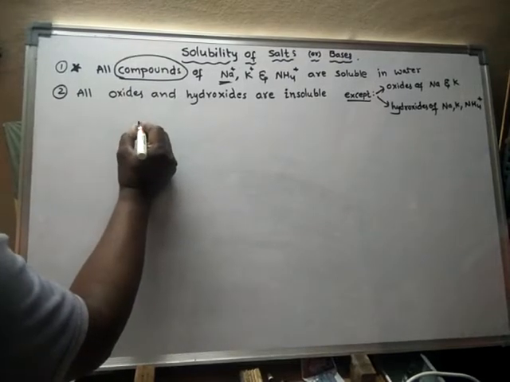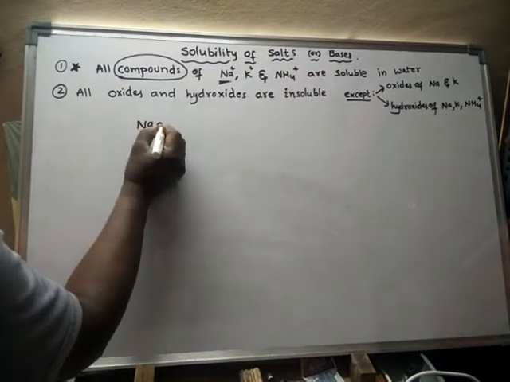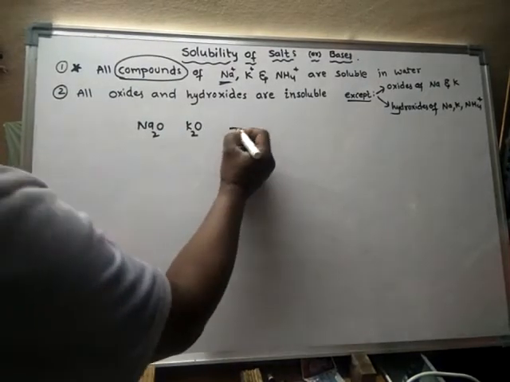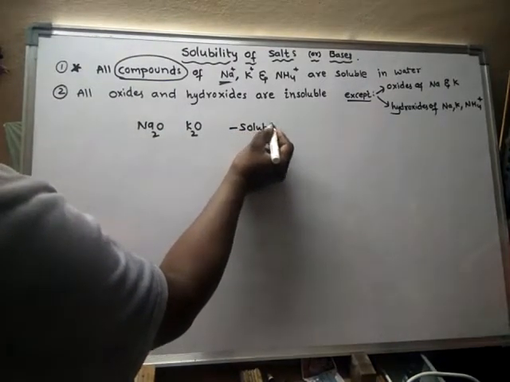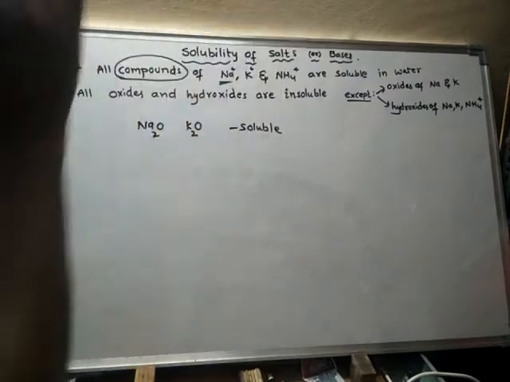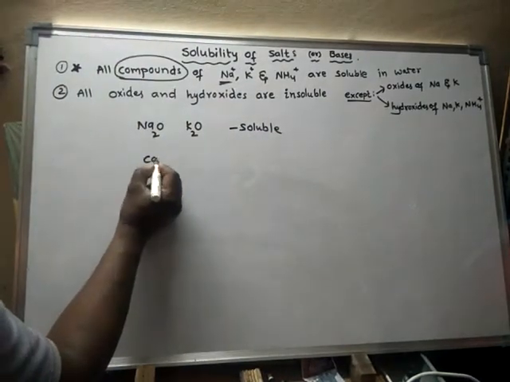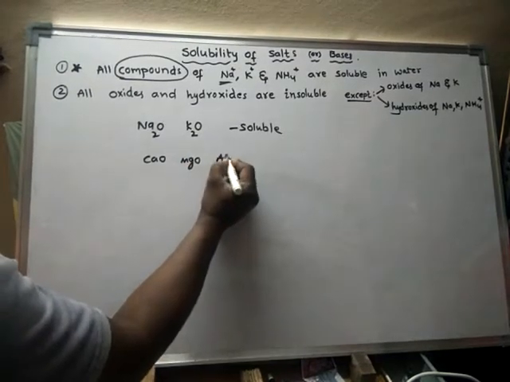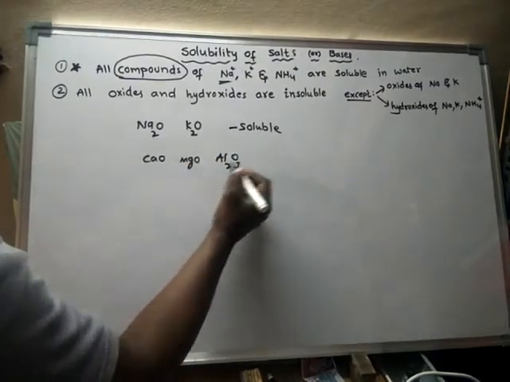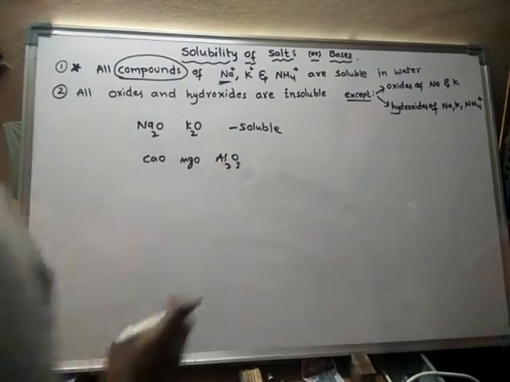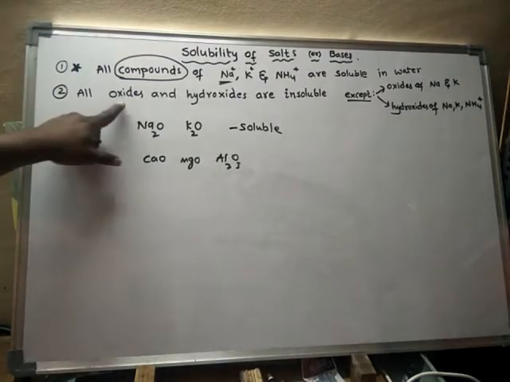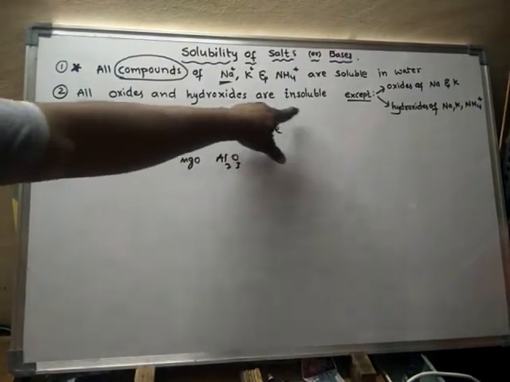Sodium oxide and potassium oxide are soluble in water. Take any other oxide, calcium oxide, magnesium oxide, aluminum oxide, or any metal oxide: all oxides are insoluble in water.